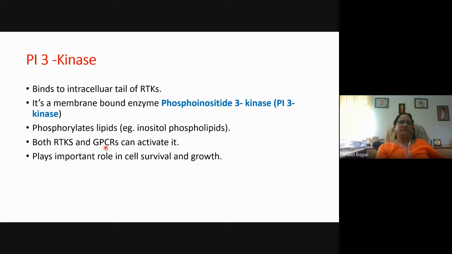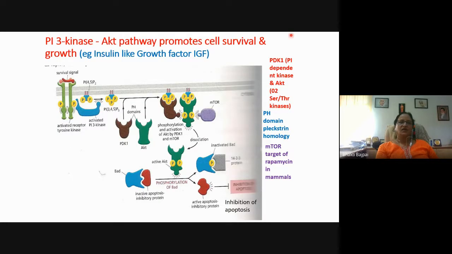So the signals from the PI3 kinase are important for cell survival or growth. Otherwise, what happens? Either the cell will enter the cell cycle and divide into new cells, or it will die by apoptosis. But for the cell to grow, it should not enter the cell cycle and neither should it be killed by apoptosis. Then only a cell will increase in size, and this increase in the size of the cell is important for growth. So this is called the PI3 kinase or AKT pathway. This promotes cell survival and growth.